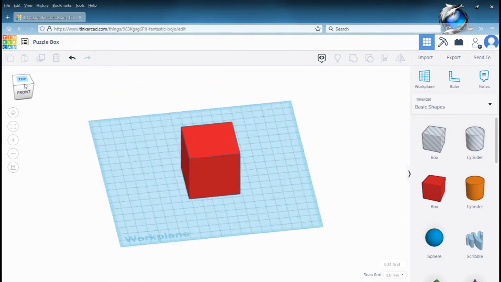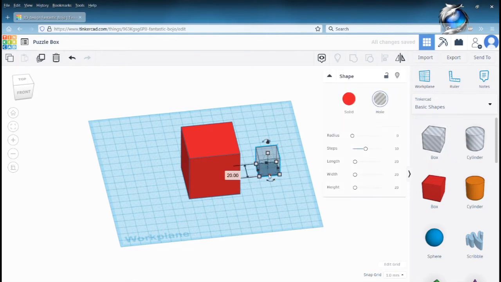Okay, so we'll create the basic frame. We'll grab another box as a whole this time. Going to expand it this way and up.